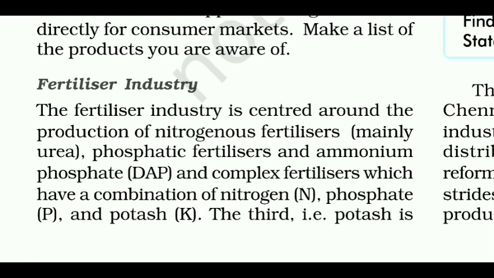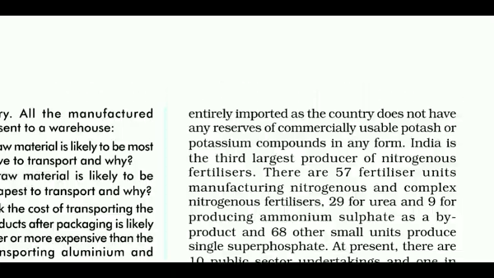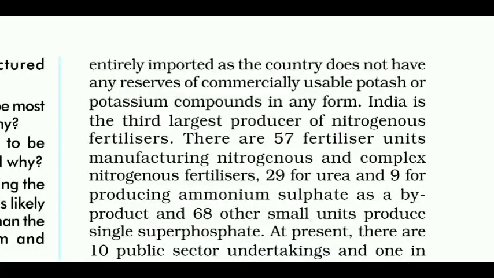Next, we have fertilizer industry. The fertilizer industry is centered around the production of nitrogenous fertilizers, mainly urea, phosphatic fertilizers and ammonium phosphate, DAP, and complex fertilizers which have a combination of nitrogen, phosphate and potash. The third, that is potash, is entirely imported as the country does not have any reserves of commercially usable potash or potassium compounds in any form.